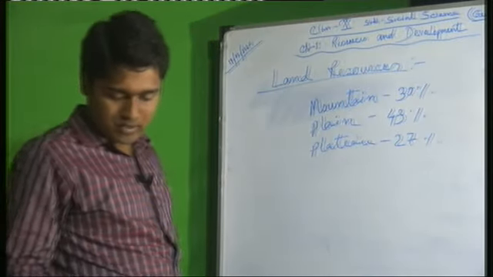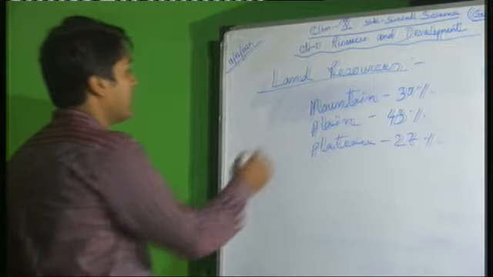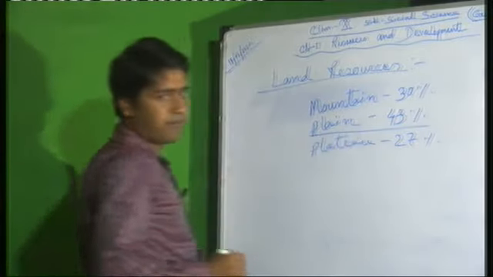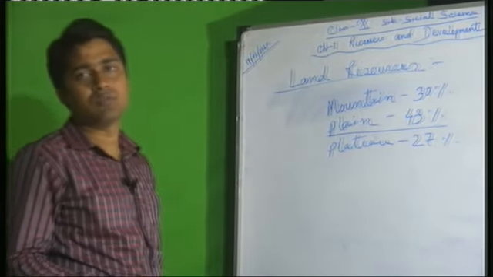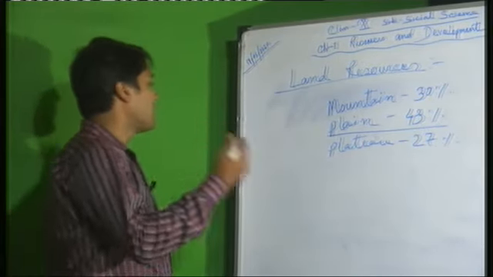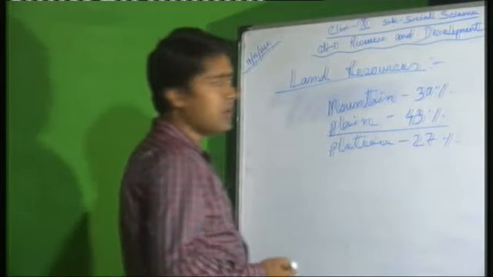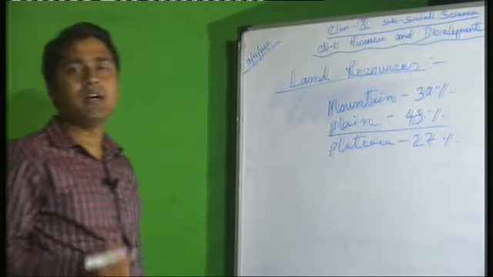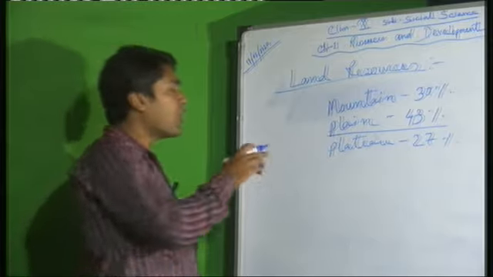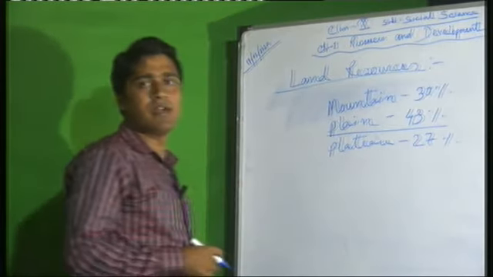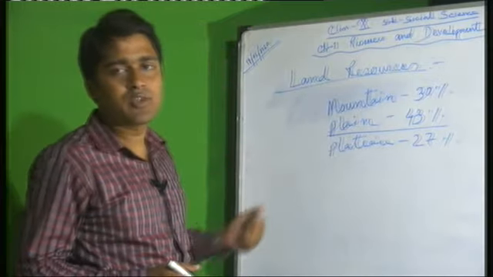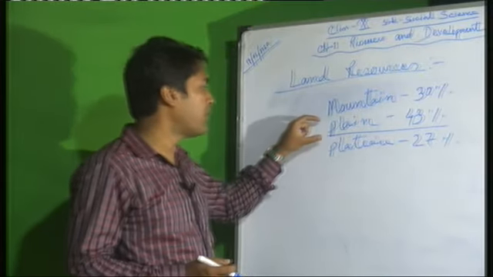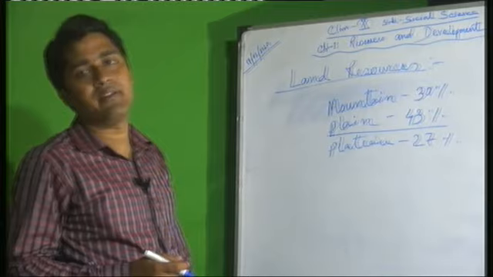That's why it is also very important. 43% is plain. In that plain region, so many states are also situated, you know, like Punjab, Haryana, Uttar Pradesh, Bihar, West Bengal, Assam, all are situated in the plain land. In class 9 you have read the population chapter, population of India. On that time you have seen the maximum people try to live in that plain land.